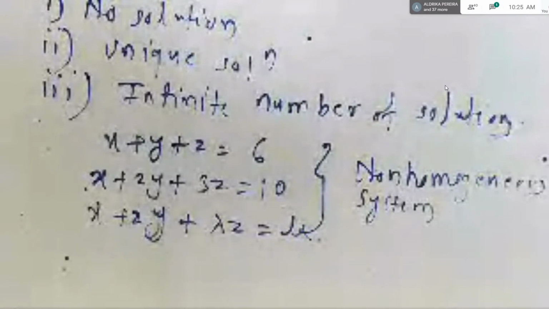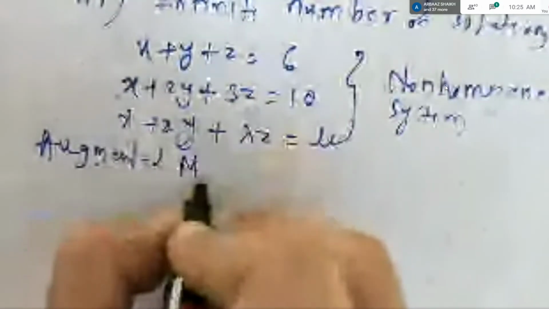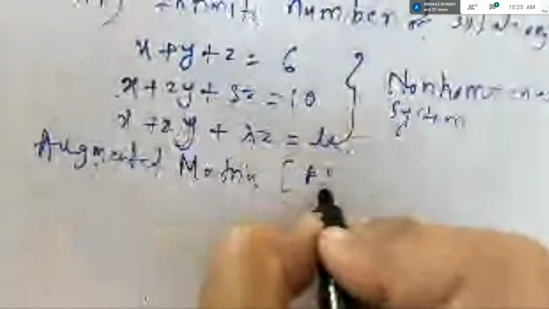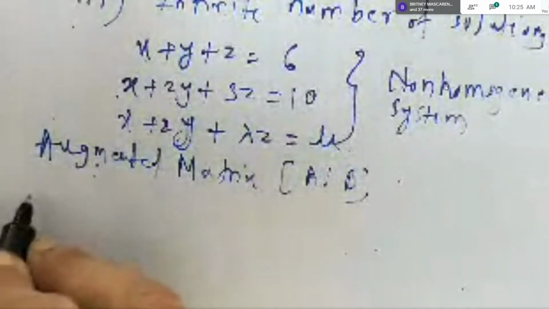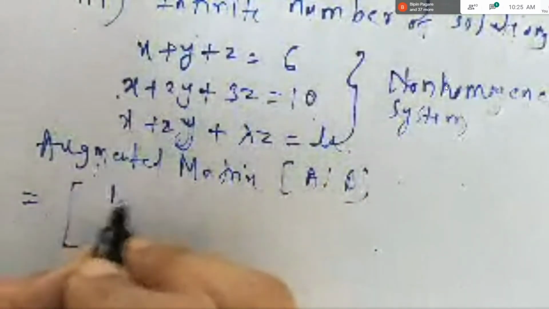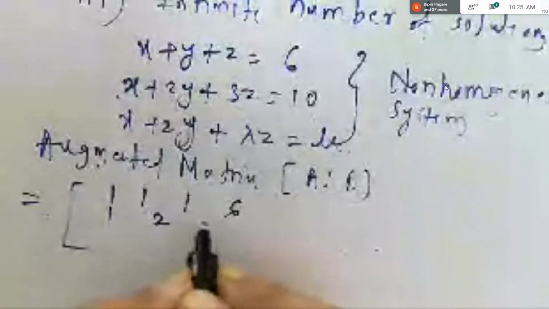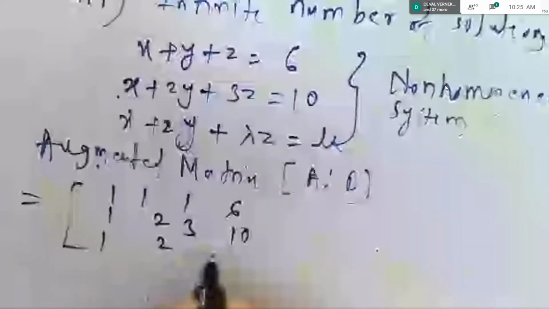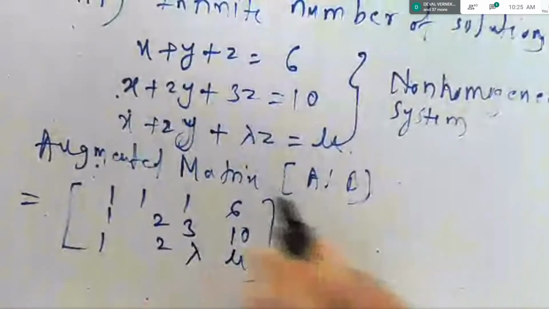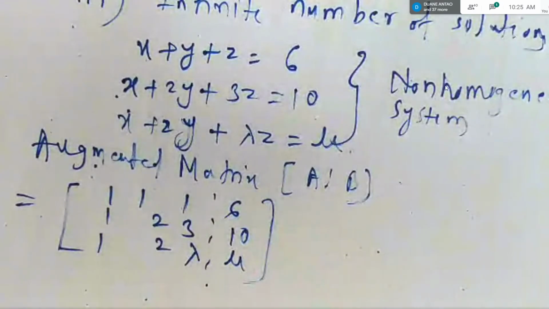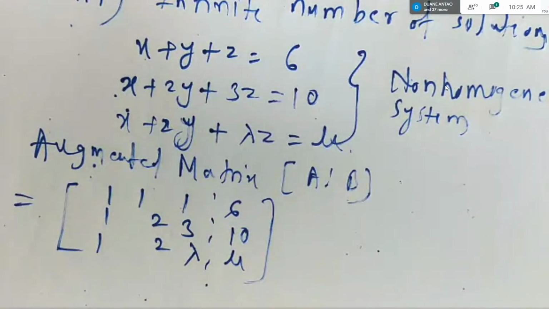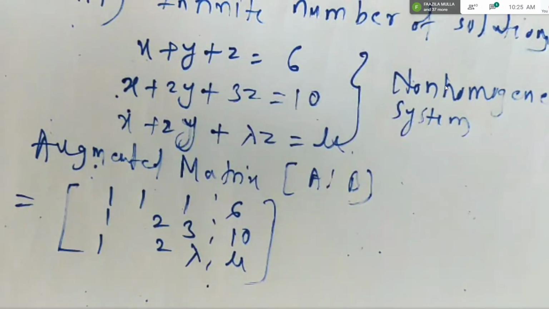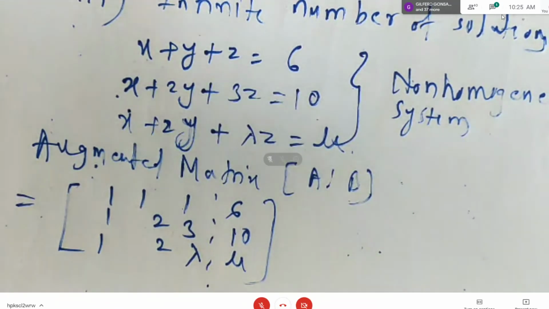Now you need to find out the values of lambda and mu. So how we start, students? Remember the last lecture? We start with the augmented matrix. What is the augmented matrix? A partition B, right? In this case it is 1, 1, 1, 6, 1, 2, 3, 10, 1, 2, lambda, mu. And then you can put the partition dotted line. You are aware of how to write the augmented matrix. Any doubt in between, you can ask me, or you can put your question in the message box also.